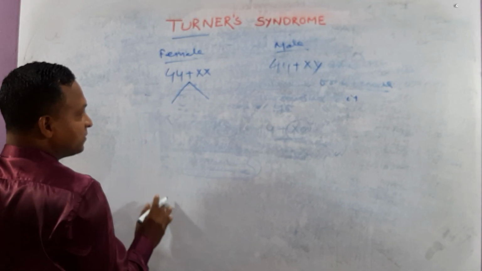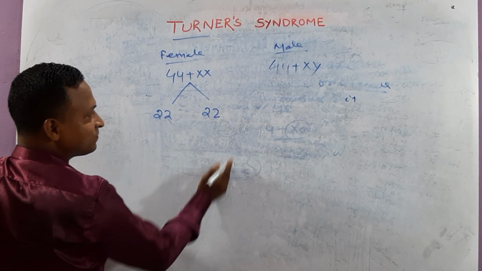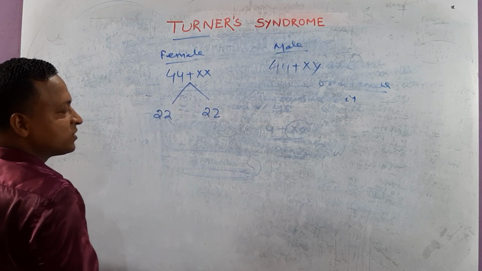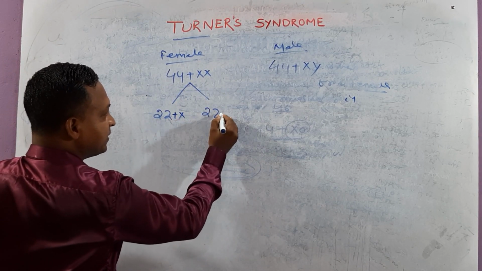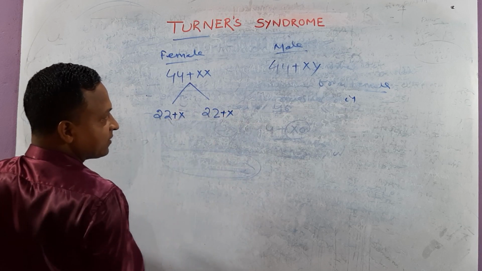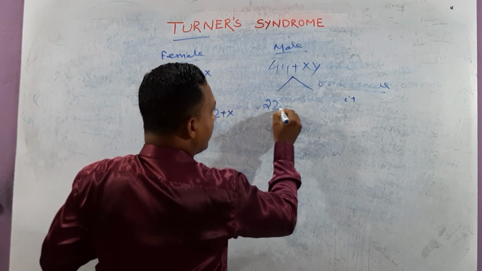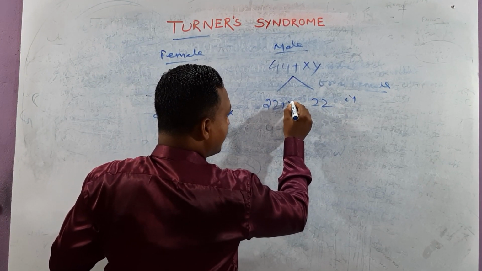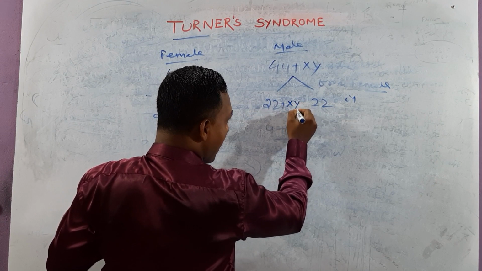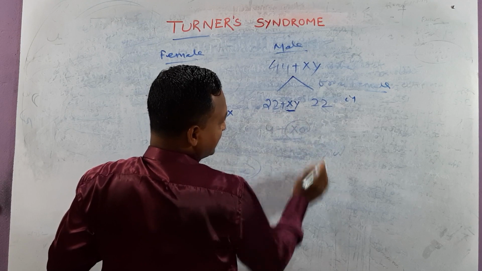It reproduces, producing 22 during gamete production. Which one? Meiosis occurs. Try to focus, my dear. On this side X, again this side 22, here 22 plus X and Y. Both the sex chromosomes X and Y enter one side.